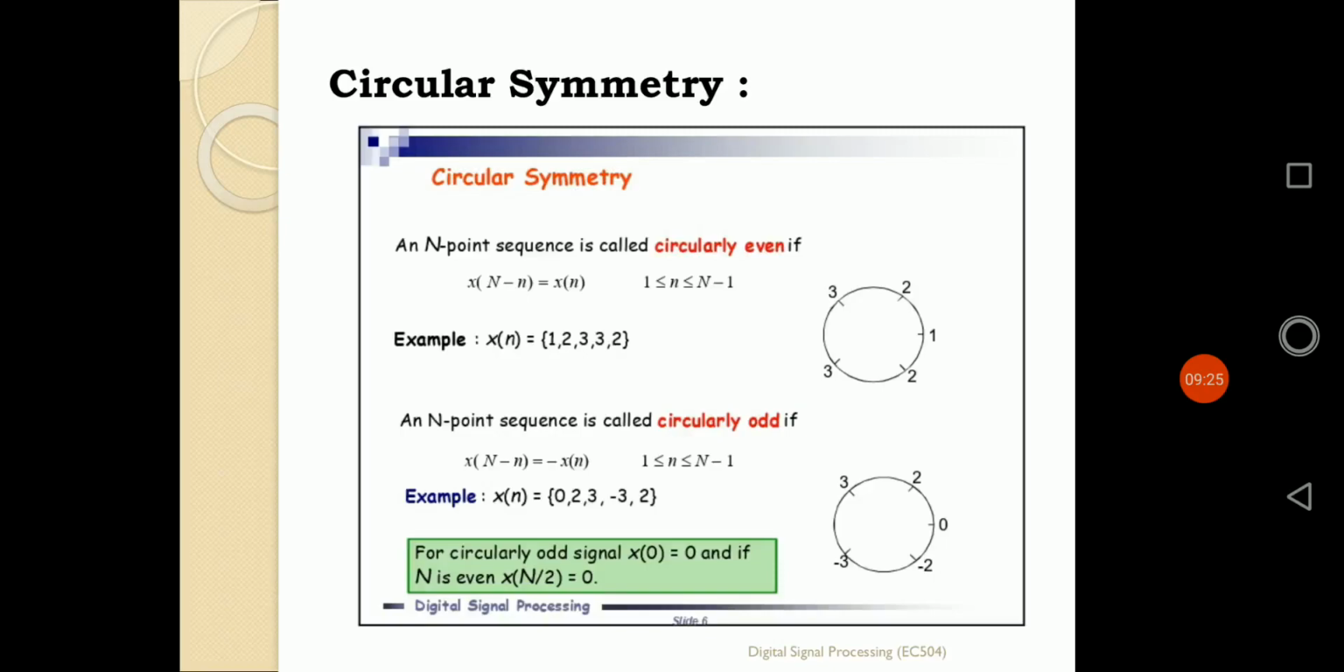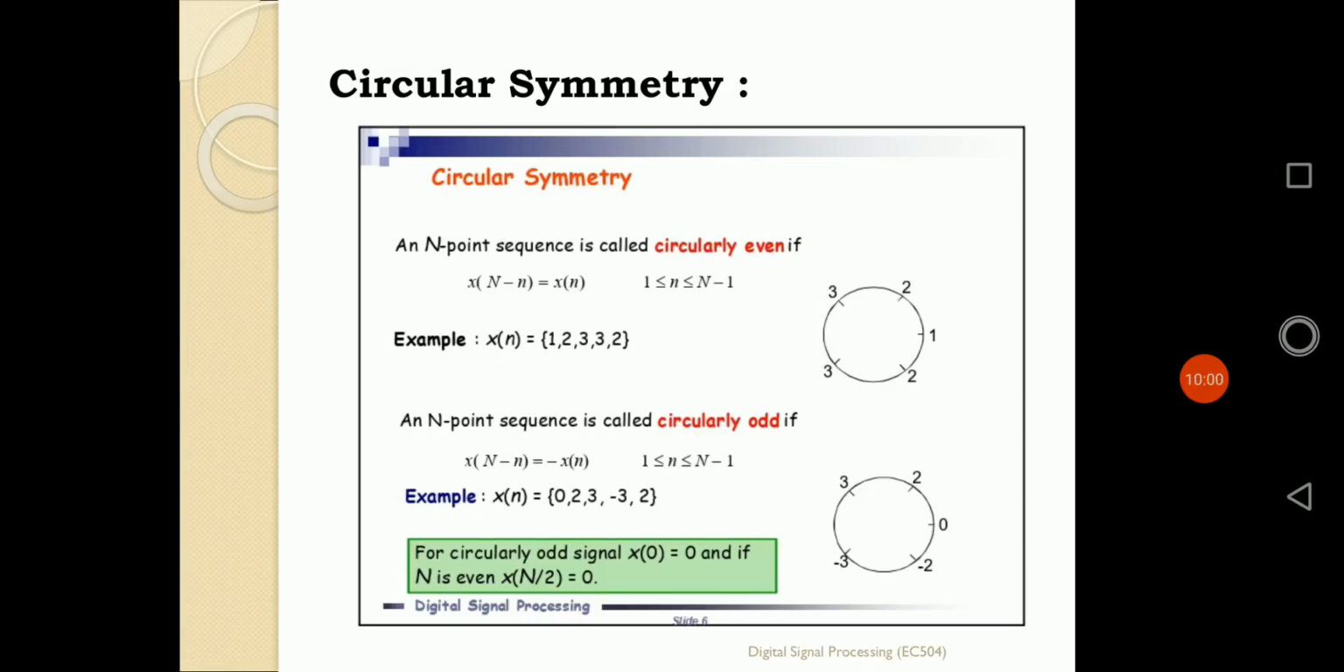Again, another property of shifting of the sequence is circular symmetry. The symmetry can be defined as even symmetry, and it can be defined as odd symmetry also. Suppose you have an n-point sequence and the sequence is a circularly even sequence. Circularly even means that if x of capital N minus small n is equal to x of small n, then the sequence is represented as a circularly even symmetry sequence.